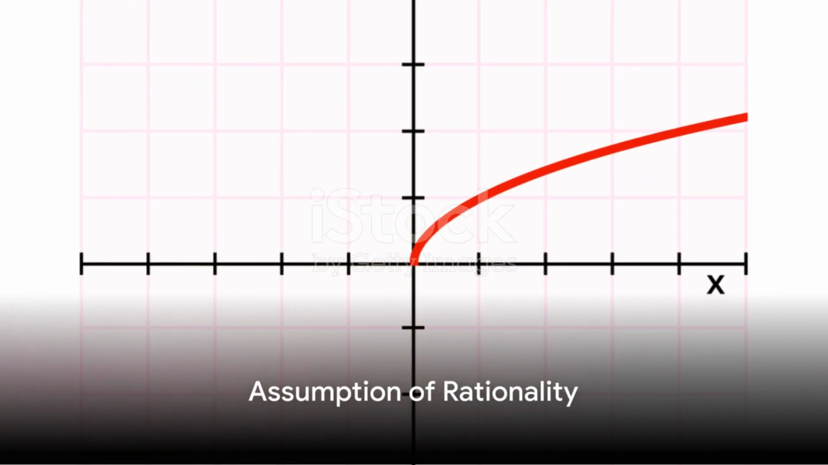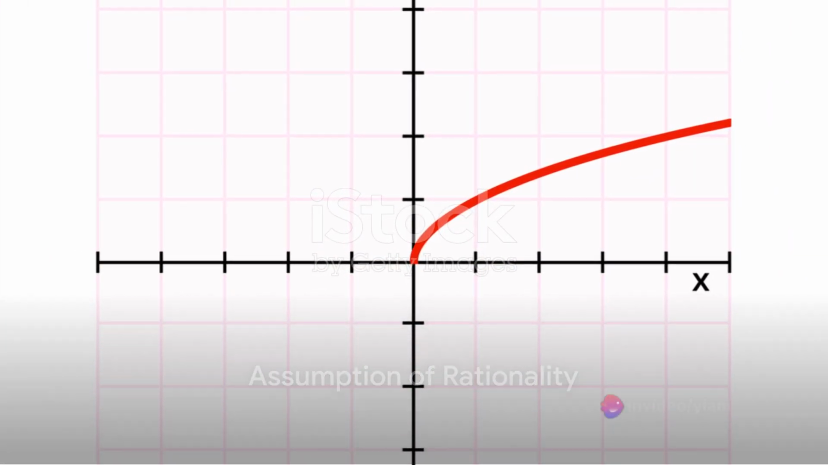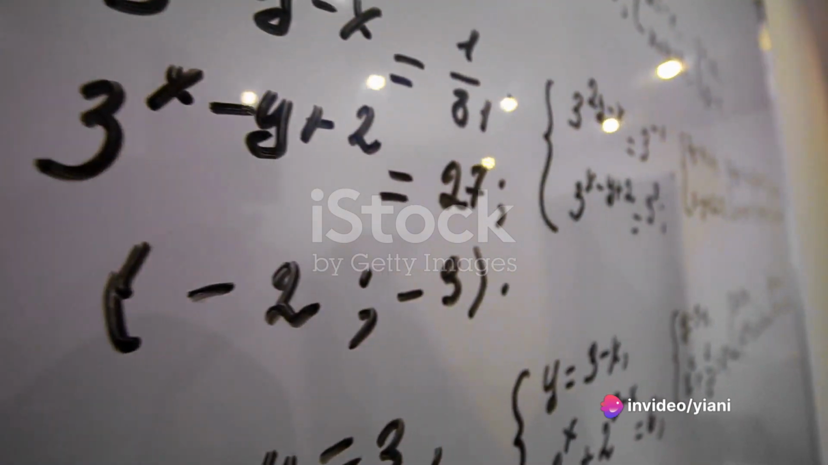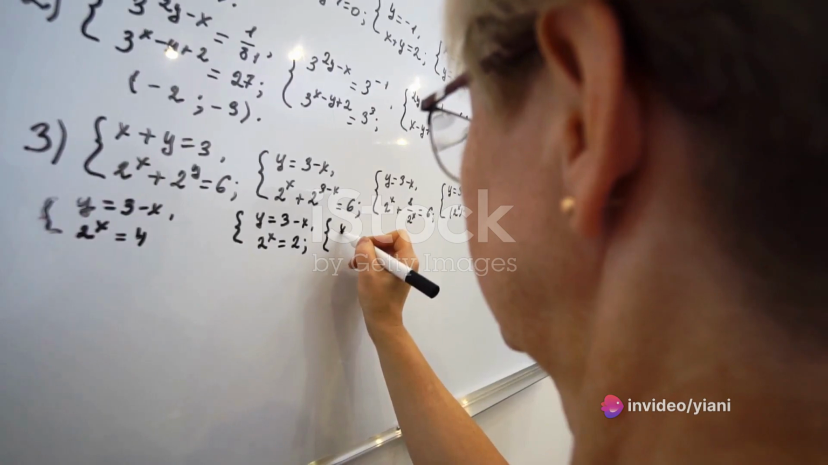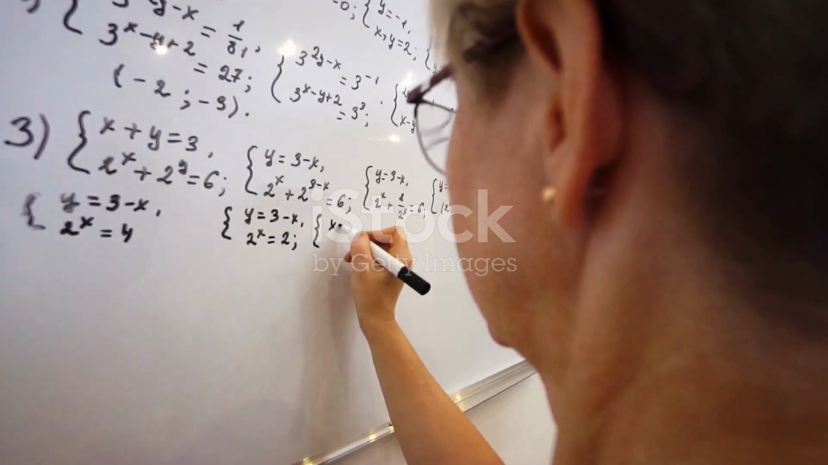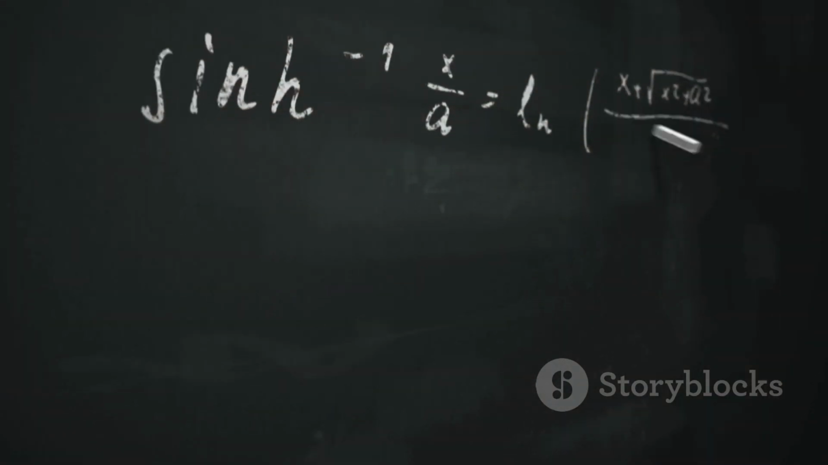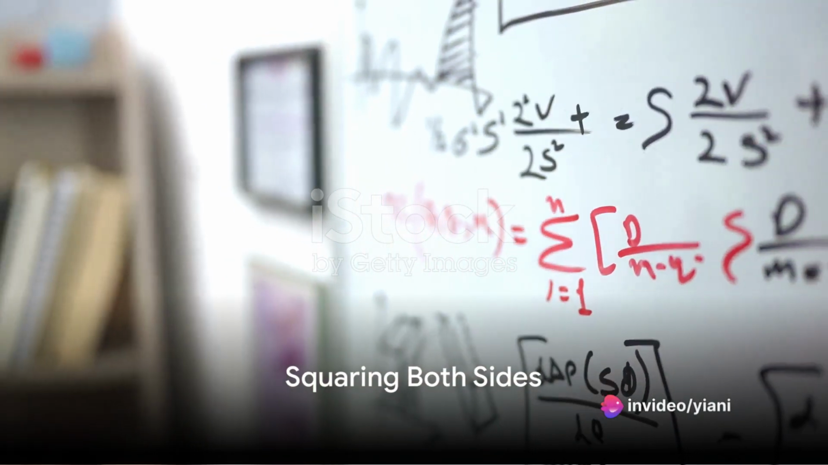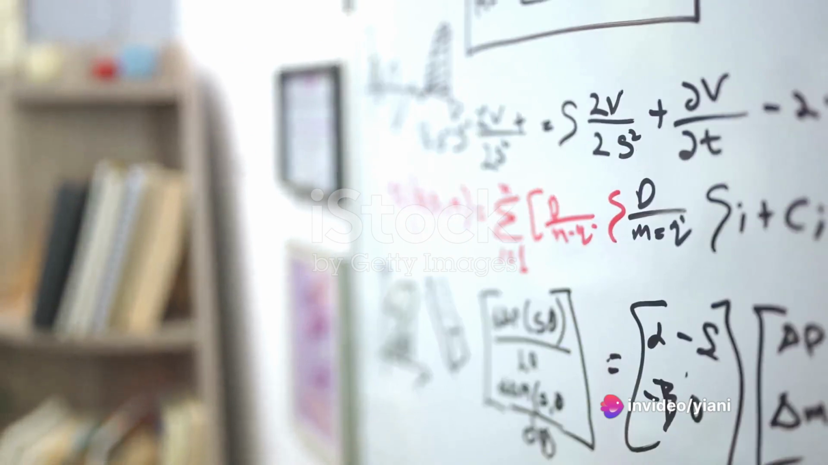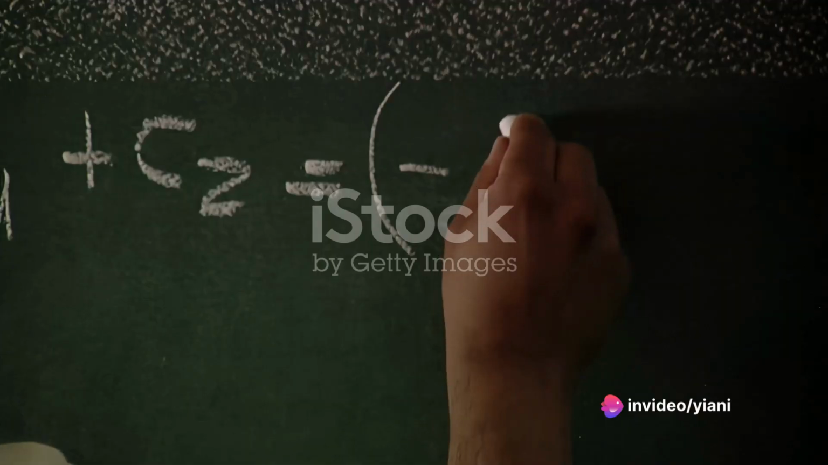Imagine for a moment that the square root of 2 is rational. This implies it could be expressed as a fraction in its simplest form, with p and q being integers and q not equal to 0. So we could write the square root of 2 as p over q. Squaring both sides of this equation transforms it into 2 equals p squared over q squared. Multiplying both sides by q squared gives us 2 times q squared equals p squared.